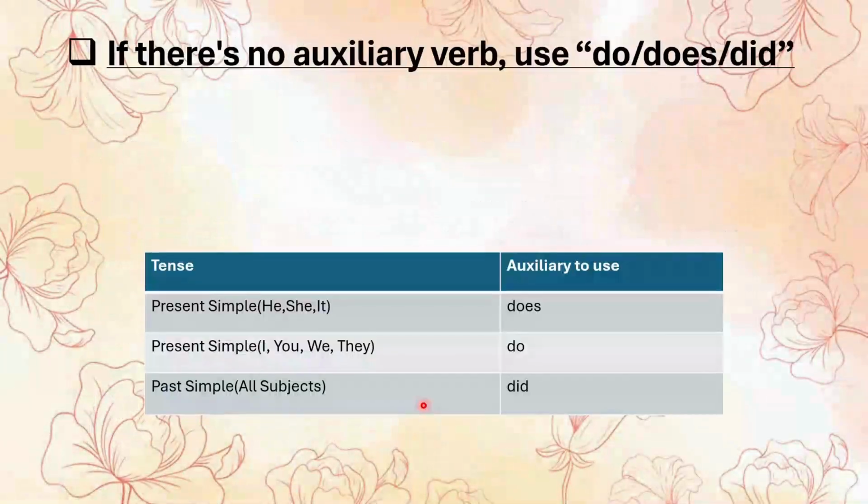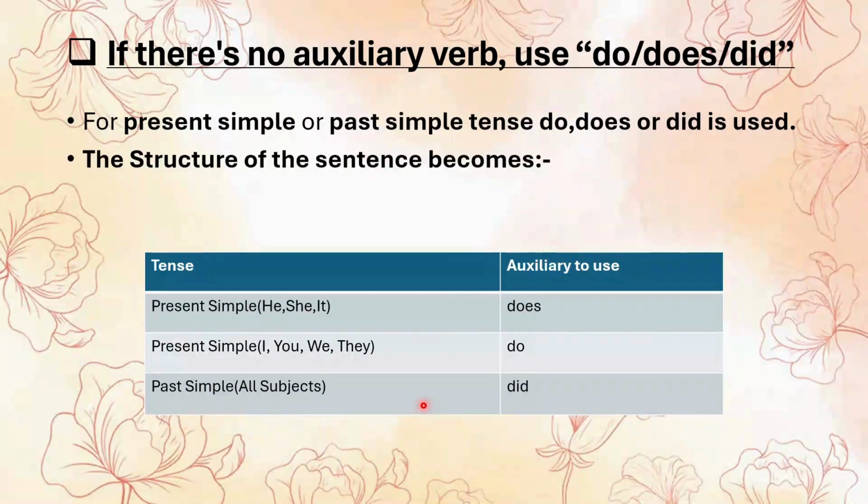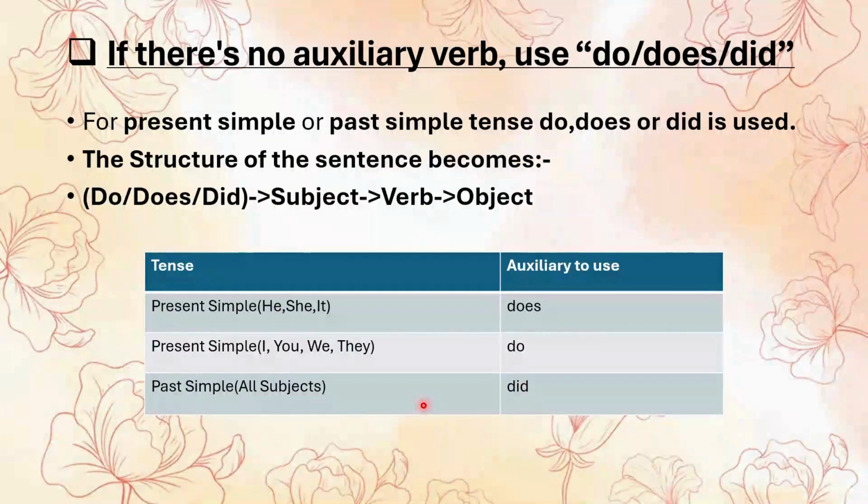Now the next is, if there is no auxiliary verb, now comes the interesting part. What if there is no helping verb in the sentence? In such cases, especially when the sentence is in simple present or simple past tense, we use do, does, or did as auxiliary verbs. Now the simple structure is we need to bring do, does, or did first, then the subject, then the verb, then